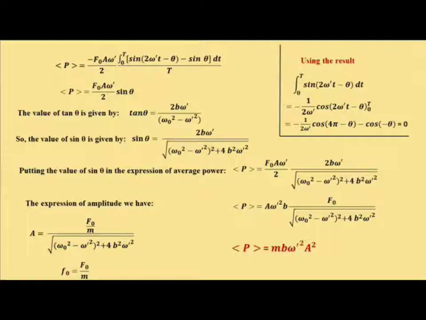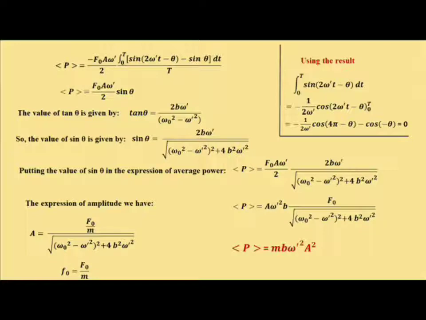We have average power P equal to f0 a omega prime divided by 2 times sine theta, where f0 is the amplitude of the external periodic force, a is the amplitude of motion, omega prime is the frequency of the periodic force, divided by 2, and sine theta.